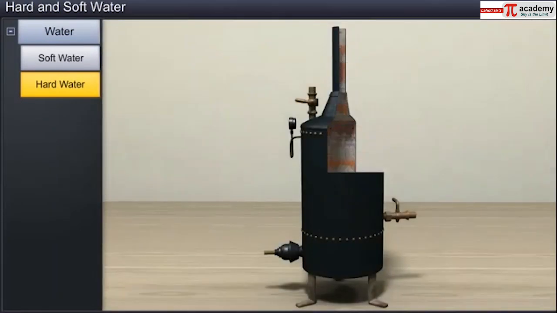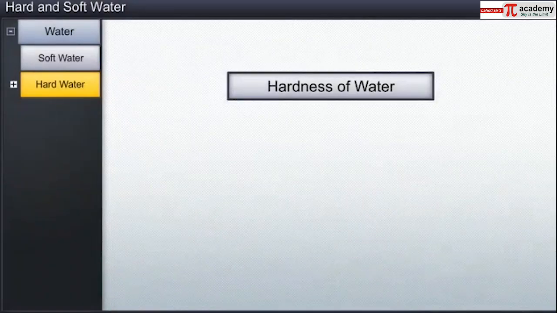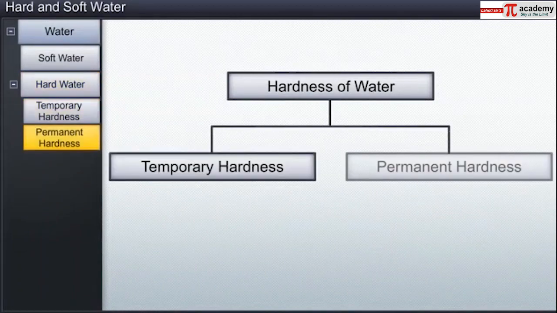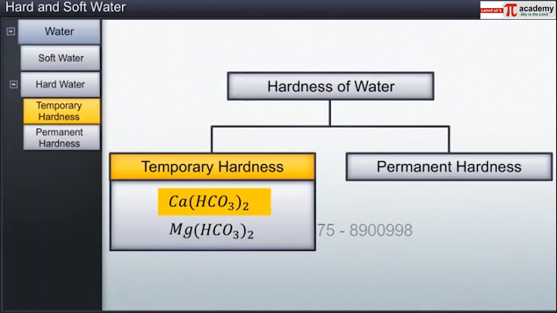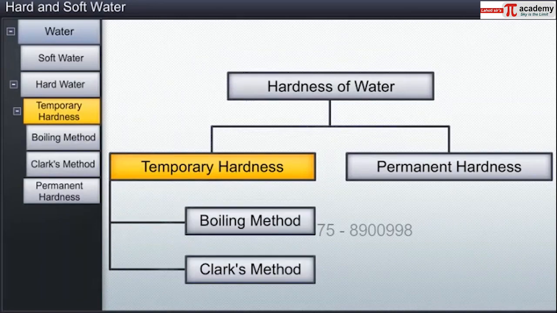Hard water is also harmful for the boilers because of the deposition of salts in the form of scales, which reduces the working efficiency of the boilers. Hardness of water can be classified as temporary hardness and permanent hardness. Temporary hardness of water is due to the presence of soluble calcium and magnesium hydrogen carbonates, respectively. There are two common methods to remove temporary hardness.